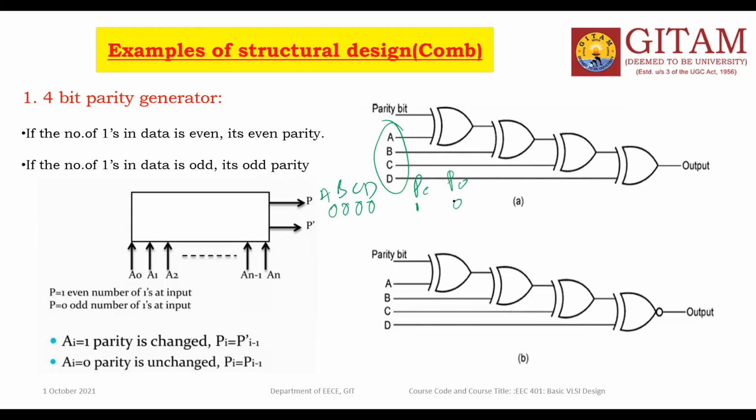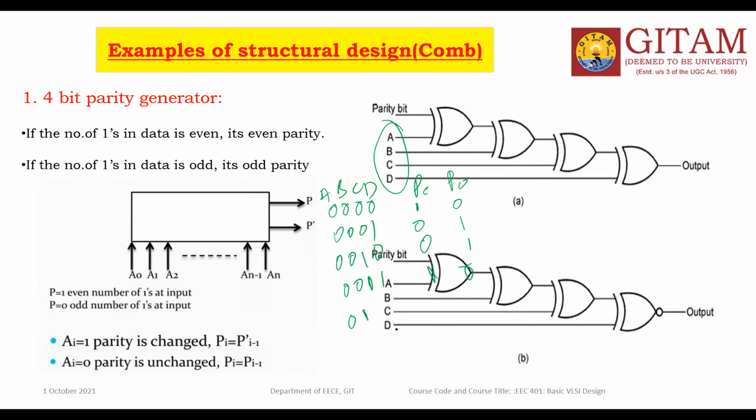Next, 0, 0, 0, 1. How many ones are there in the input sequence? Only one, which is odd, so odd parity is 1 and even parity is 0. Then 0, 0, 1, 0: still only one 1 is there. Suppose 0, 0, 1, 1: two ones are there. Two is an even number, so even parity will exist, odd parity will not exist.